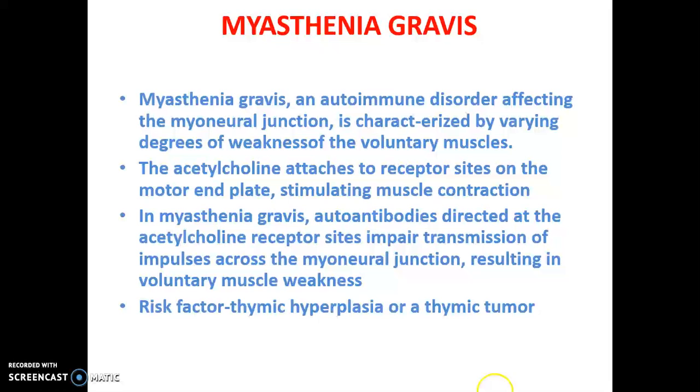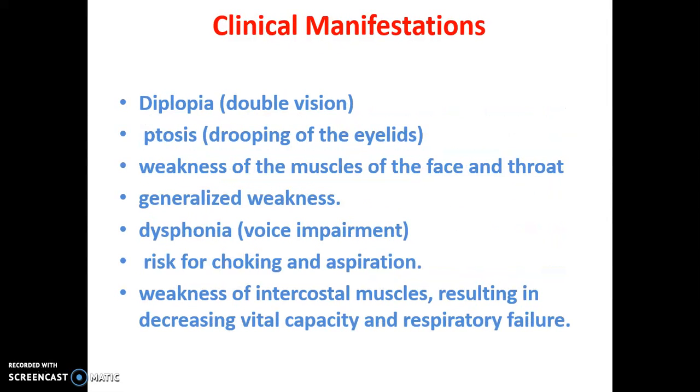Okay, the risk factor. The exact etiology or cause is unknown. Still, it is believed that thymic hyperplasia or thymic tumor is a risk factor. It is believed that the thymus gland is producing this type of autoantibodies. So that is a risk factor. If the patient has thymic hyperplasia or a thymic tumor, there is a chance of getting myasthenia gravis.